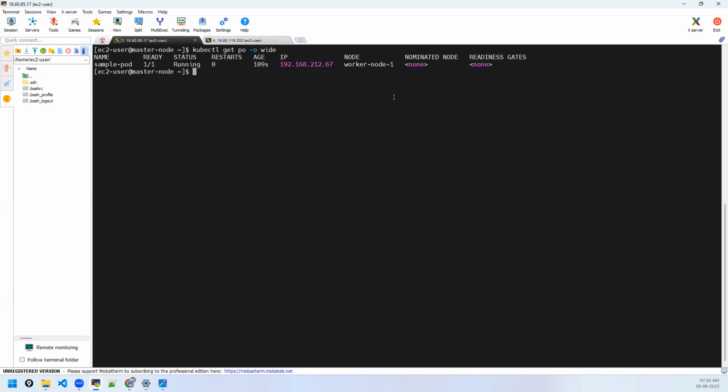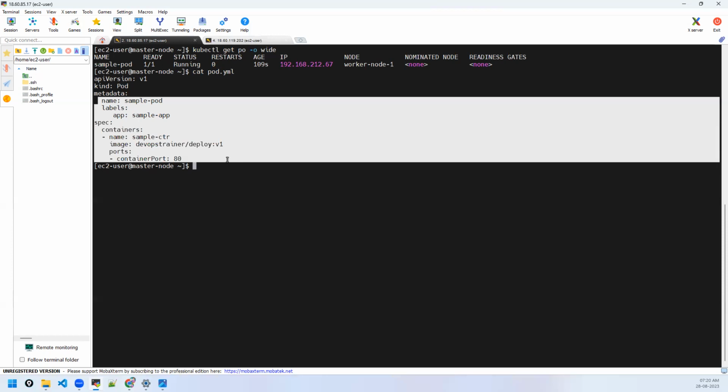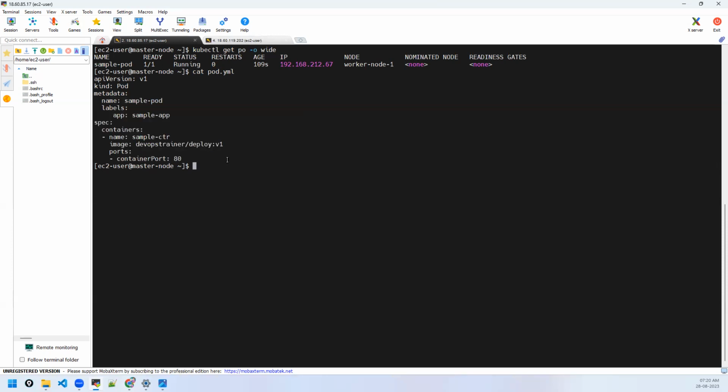But now let's say I want to run 100 pods. How to do that? I want to scale them. Or else, okay, it's running, but still it's not exposed outside, right? Application is not accessible from outside. How to expose the application to the external world? How to scale these pods? Let's say I want to run 100. Should I write this 100 times? So how to scale them, how to expose the application to the external world, how to upgrade. I want to implement rolling updates, rollbacks. How are all of that possible?